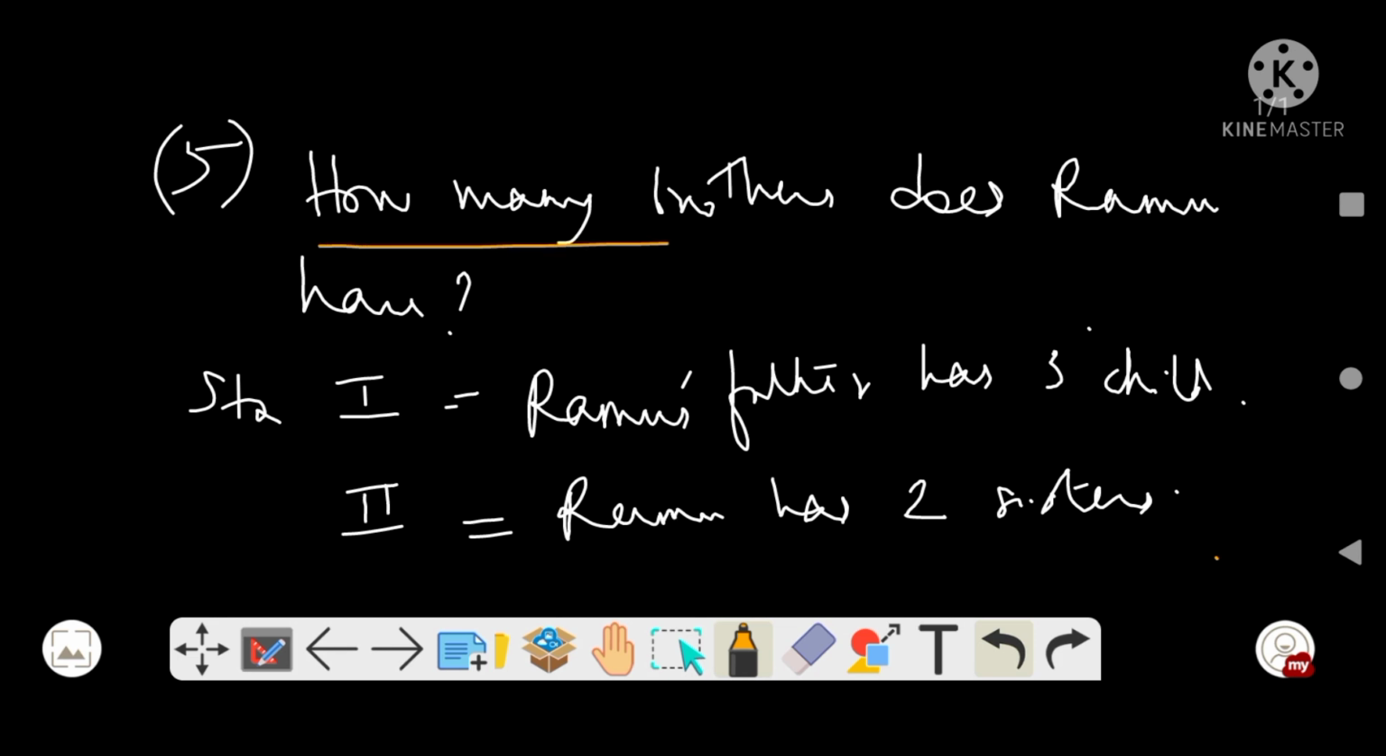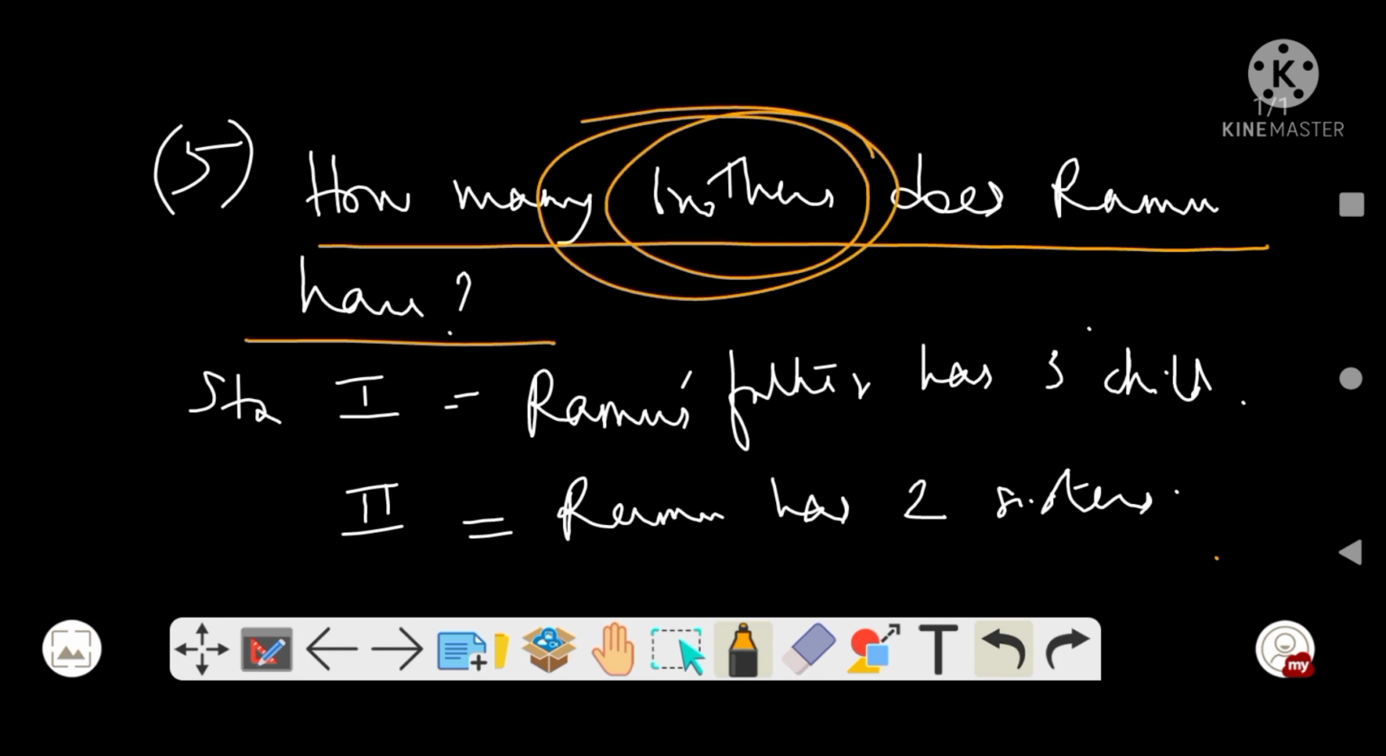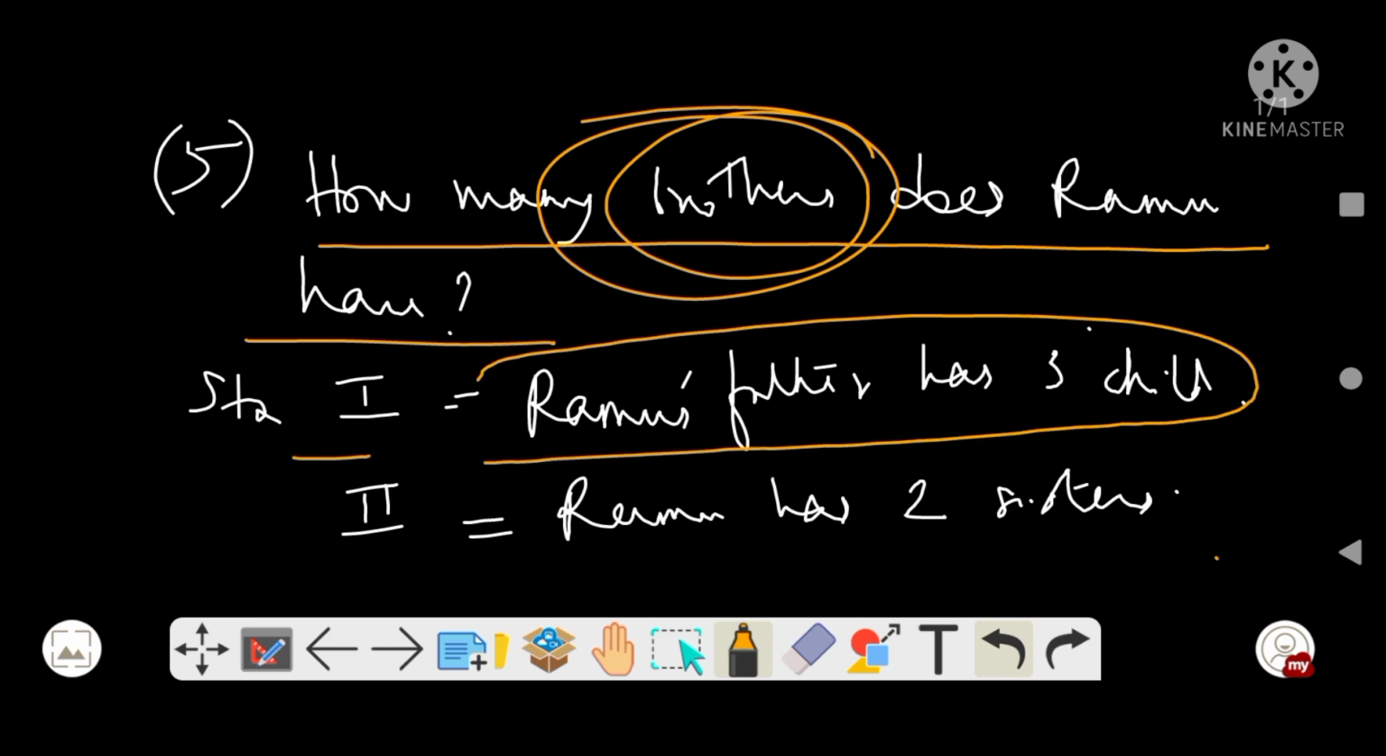So the question is, how many brothers does Ramu have? We have to find the brothers of Ramu. Statement 1 is Ramu's father has 3 children. So now we can say that Ramu has 3 siblings. We still don't know how many brothers he has. So this is inconclusive, the statement 1 doesn't tell us how many brothers Ramu has. But statement 2, Ramu has 2 sisters. Does it say something about Ramu's brother?